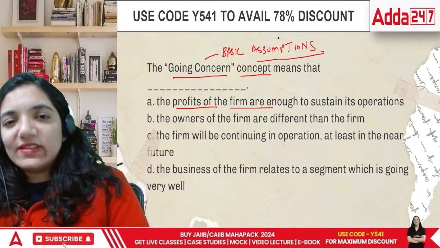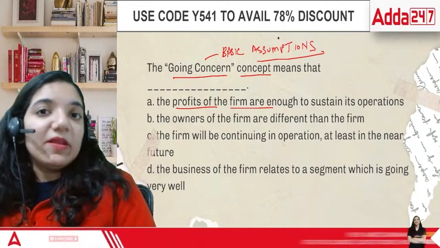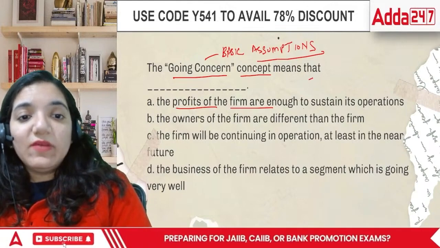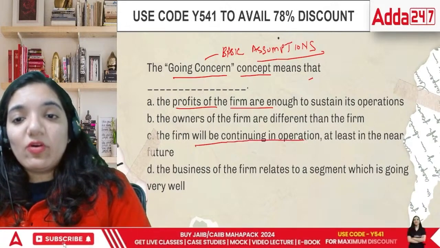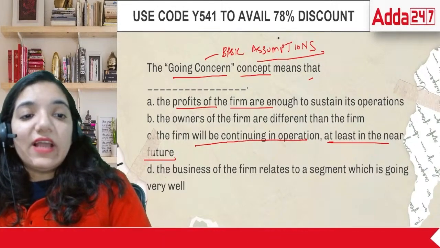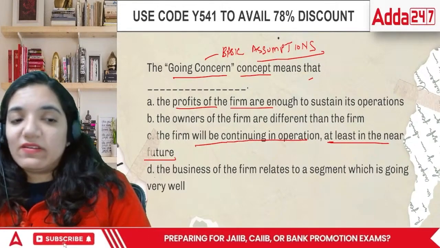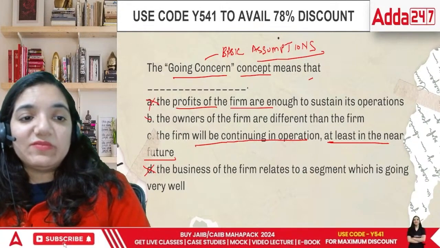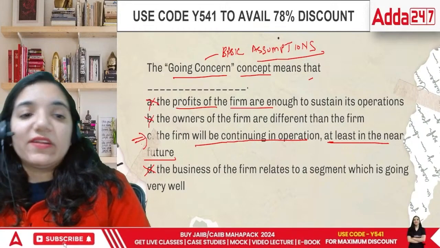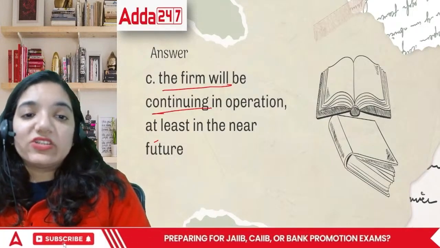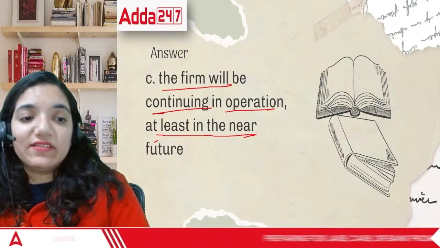The crux of going concern is that men may come and men may go, but the business is here to continue. So this means the firm will be continuing in operation at least in the near future. The last is that the firm will relate to any specific segment which is going well. This is not the point. So none of these make sense. There is only one point, that is C. The firm will be continuing in operation at least in the near future.